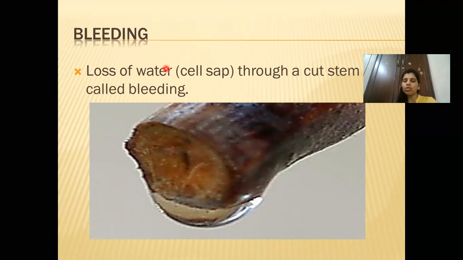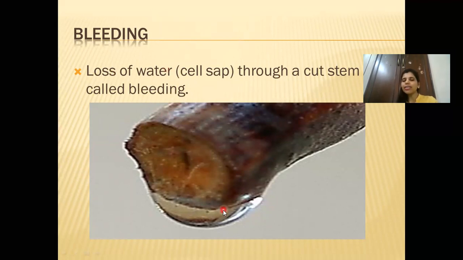The viscosity is a little bit more than water, because there are other cell contents which are mixed with water. So it's a cell sap which comes through a cut stem, and that loss of water or cell sap through a cut stem is known as bleeding.